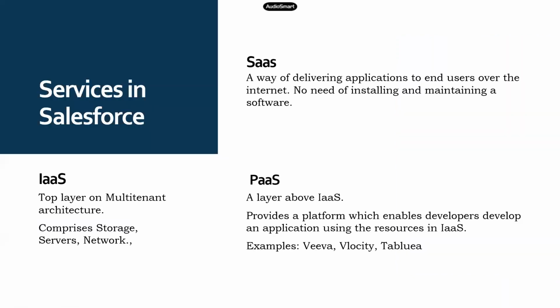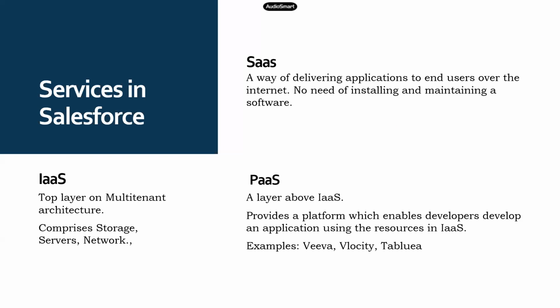Right. Not specific to Salesforce, but usually any cloud platform, right? It could be Salesforce or AWS or whatever it is. Usually we get three different kinds of services provided by all these cloud platforms. The first one is IaaS, which is the top layer of any multi-tenant architecture.